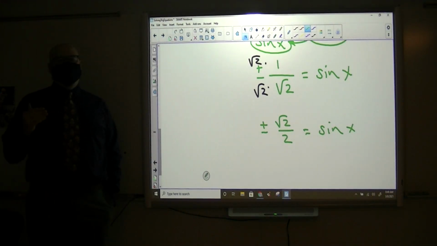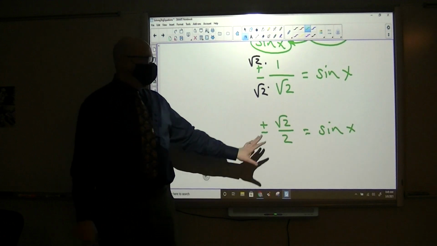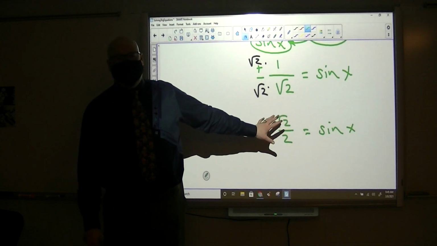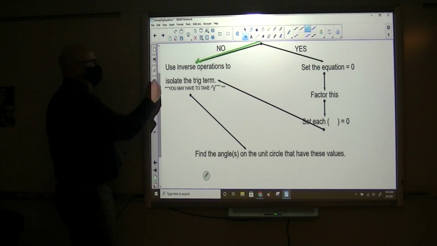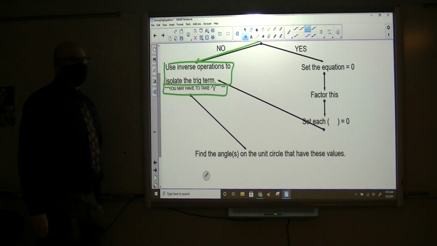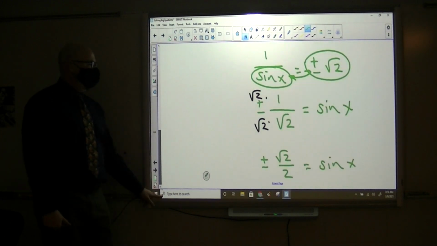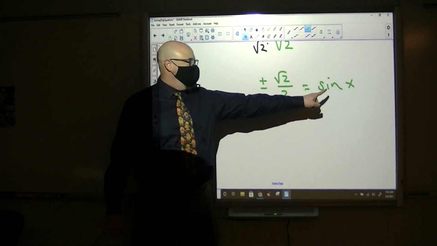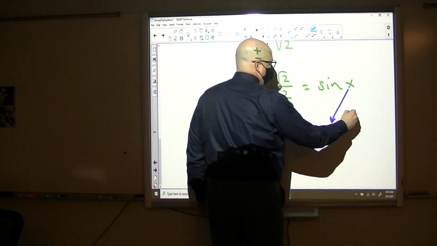Now, finally, we have our trigonometric term isolated. We have it equal to something here, and this something here is a number that we should recognize from our experience on the unit circle. So, again, the flow chart. We did this. Yes, we did have to take the square root in order to do that. Now find the angles on the unit circle that have these values, meaning, there's some angle. The answer to this question is x, right? This is an angle.